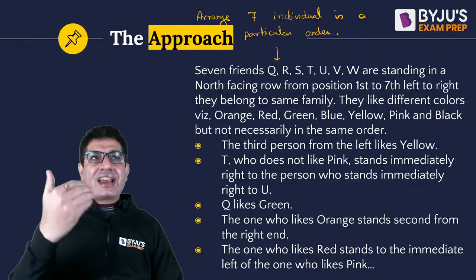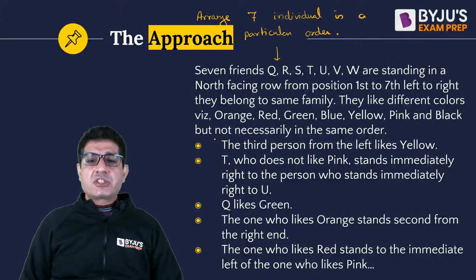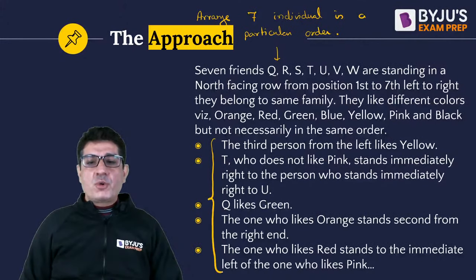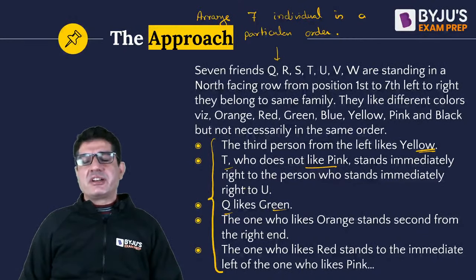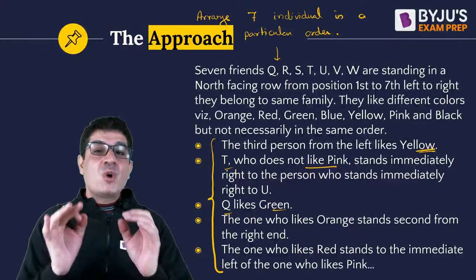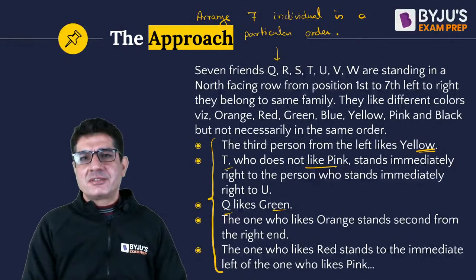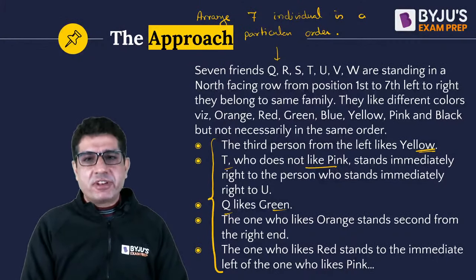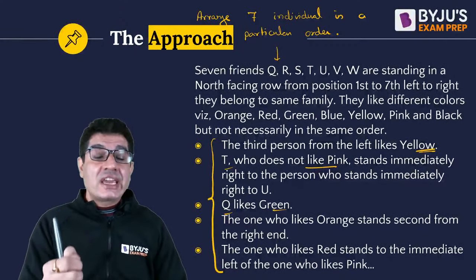Number one, instead of entities or objects, you are arranging some sentences. And number 2, in these questions, the clues are given to you explicitly. You are very clearly told things like third person from the left likes yellow, T does not like pink, Q likes green. So you are given these clues explicitly. In Parajumble questions too, you have clues that help you arrange each one of those sentences in a particular sequence. But those clues are not obvious. Those clues are not given to you separately as bullet points. Your job is to go ahead and locate those clues.